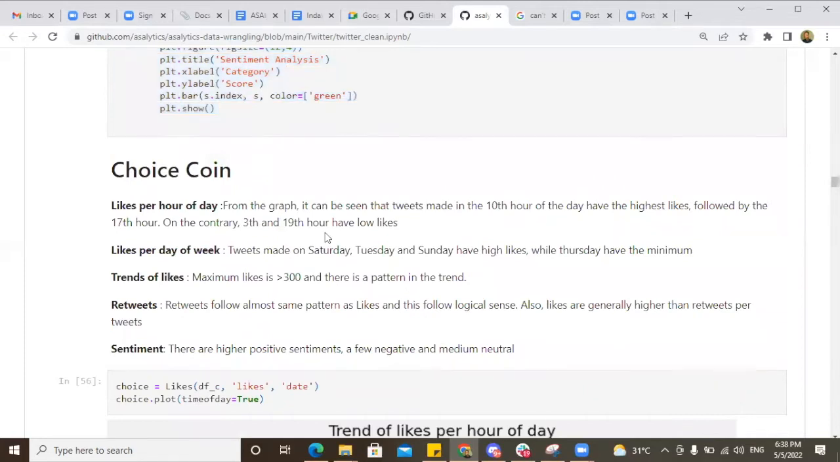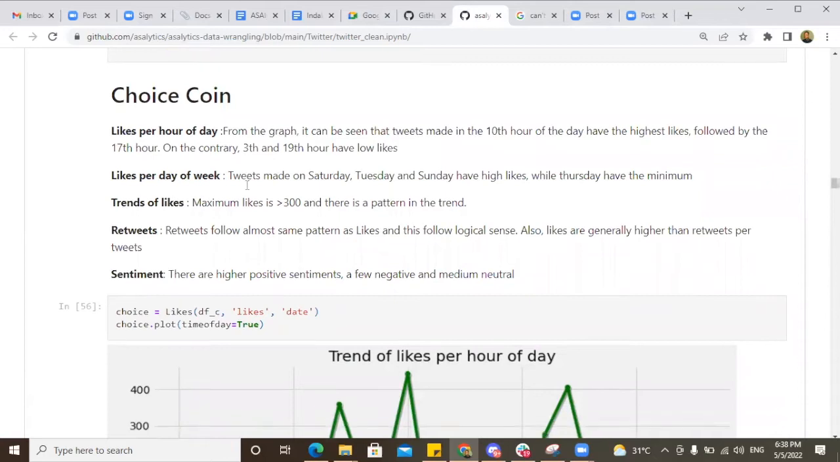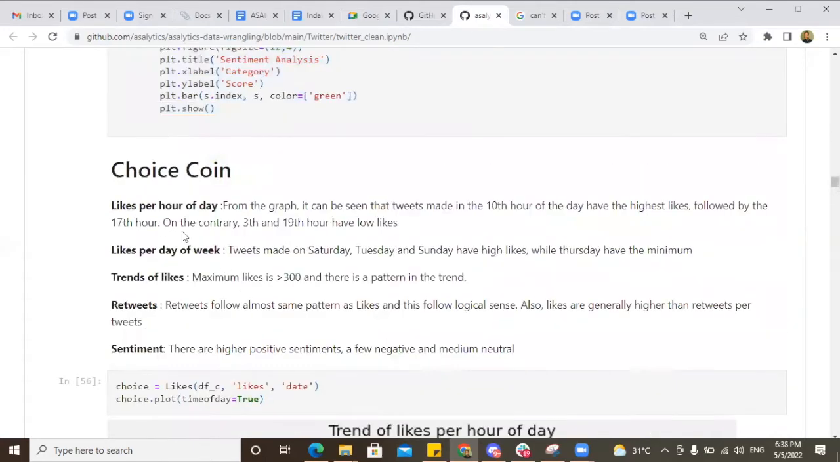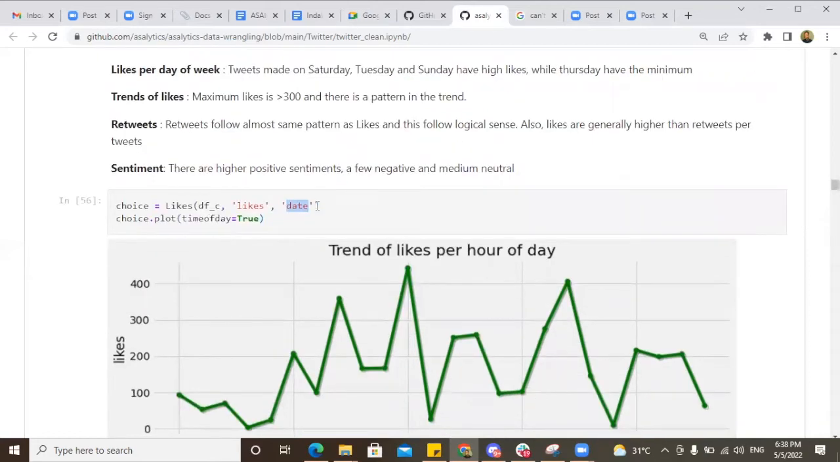I will just be doing it for one ASA. The rest is pretty much a repetition that anyone can read and understand. So for Choice Coin, I'll still come back to this inside Hydra. This is me initializing the Like class and passing entity one to be likes, and the datetime column, the column that contains the datetime data, is date. So I've initiated that. I'm not comparing anything. Please note, there is no compare with, which means I just want to show that entity.